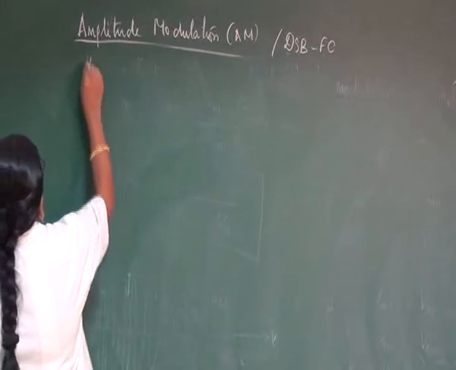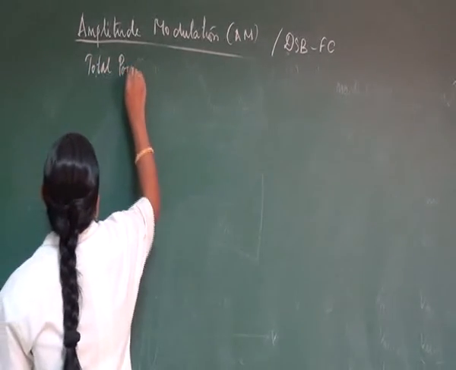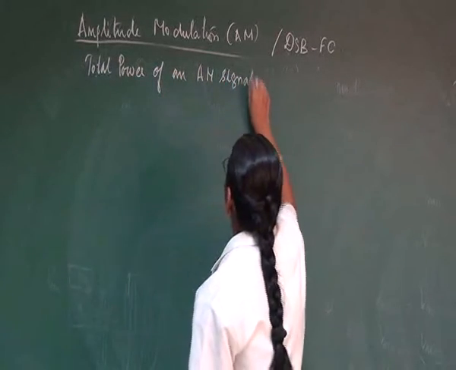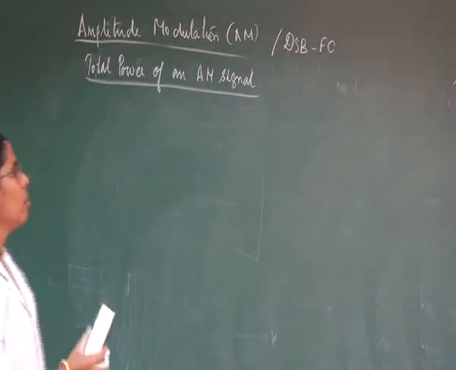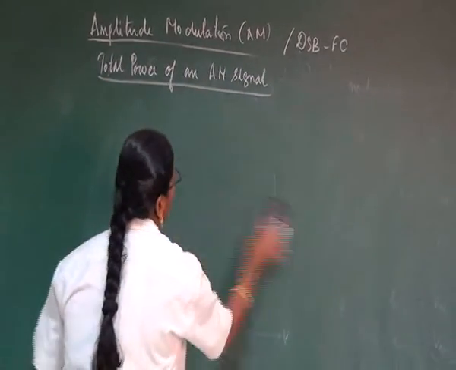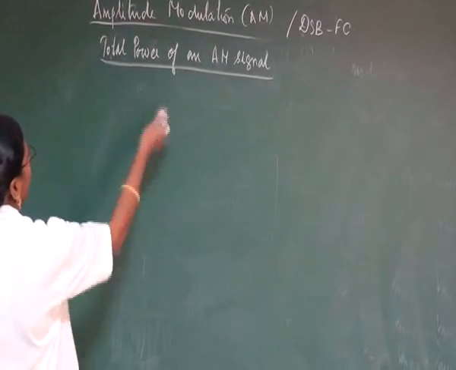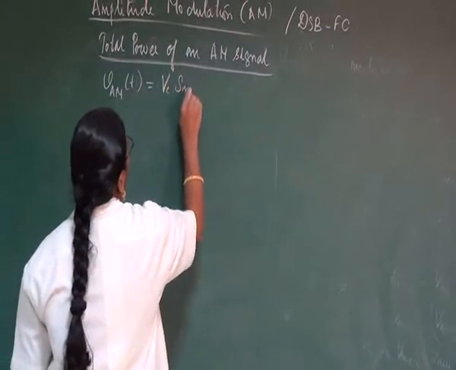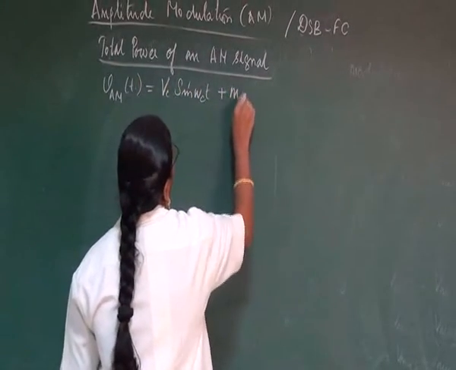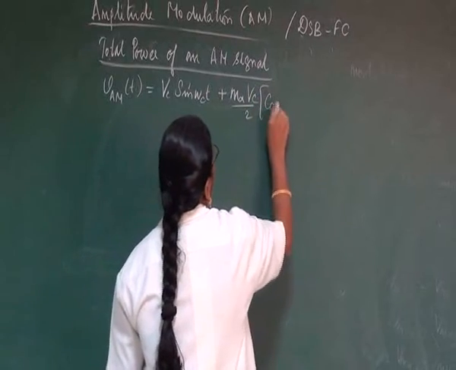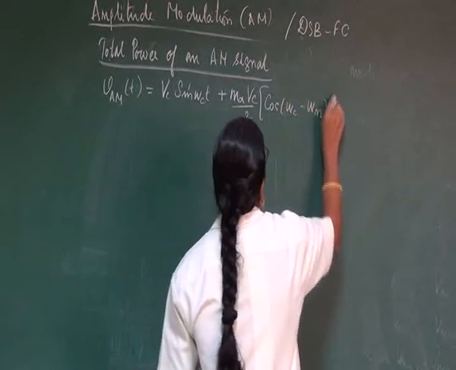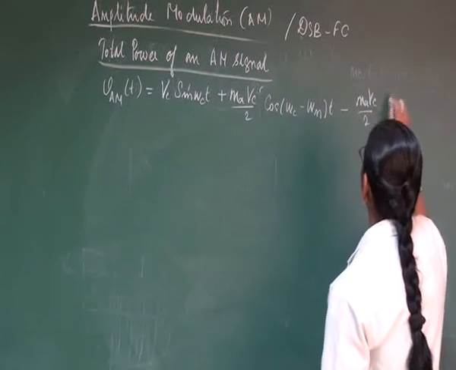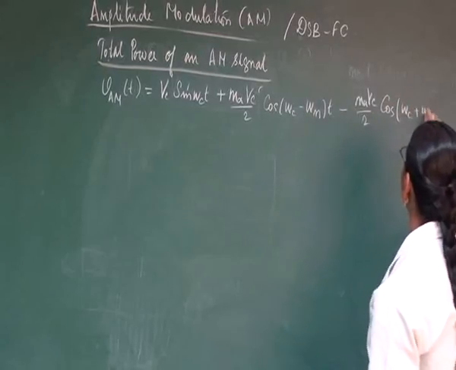Carrier is also present there. So to calculate the total power of an AM signal, the basic equation of an AM signal can be represented as: V AM of t will be equal to Vc sin omega c t plus Ma Vc by 2 into cos of omega c minus omega m into t, minus Ma Vc by 2 into cos of omega c plus omega m into t.